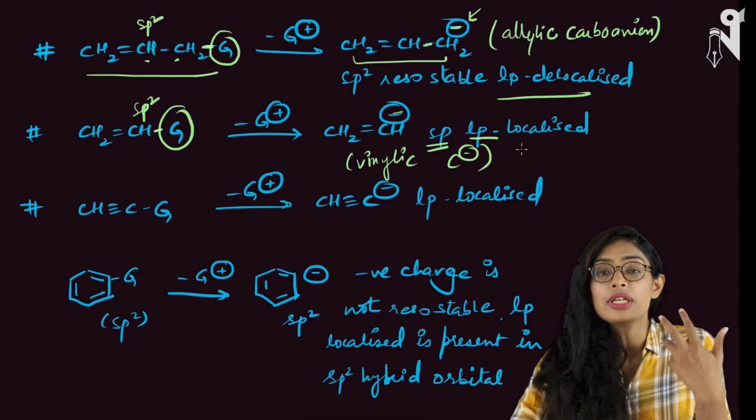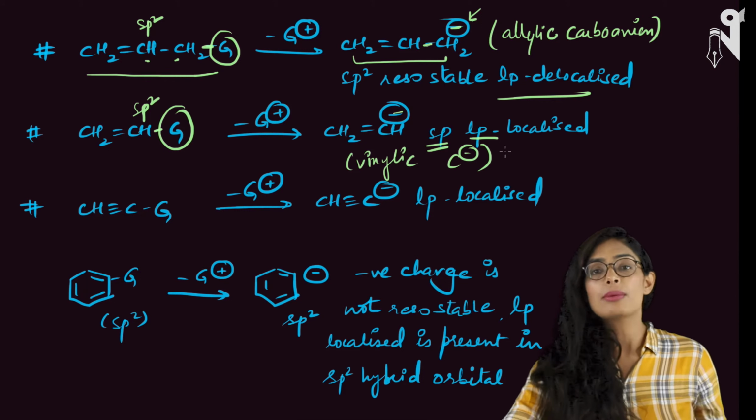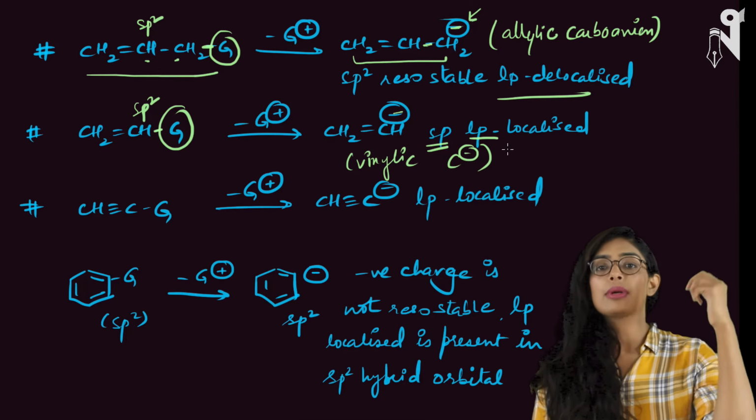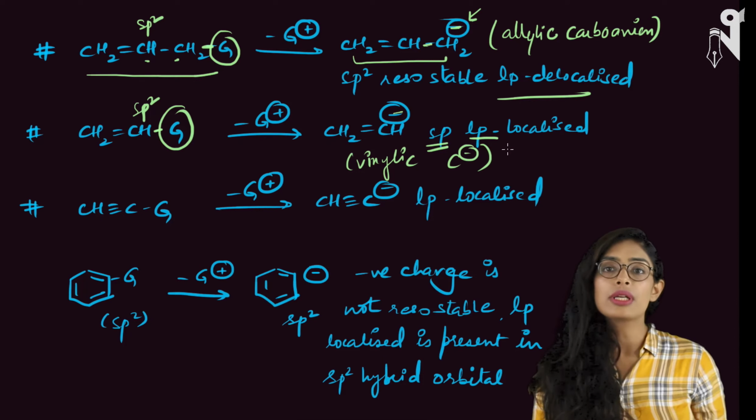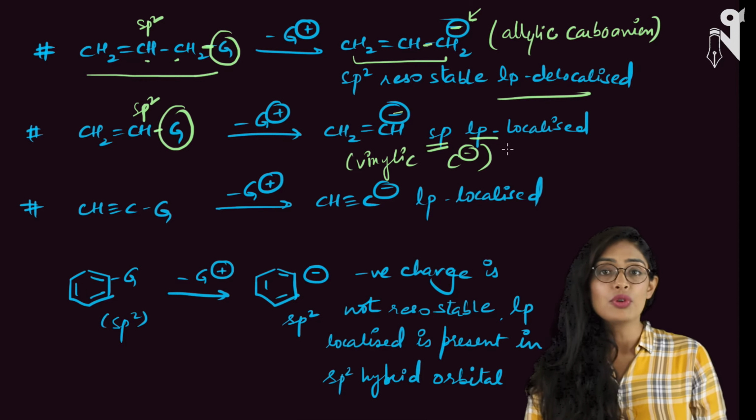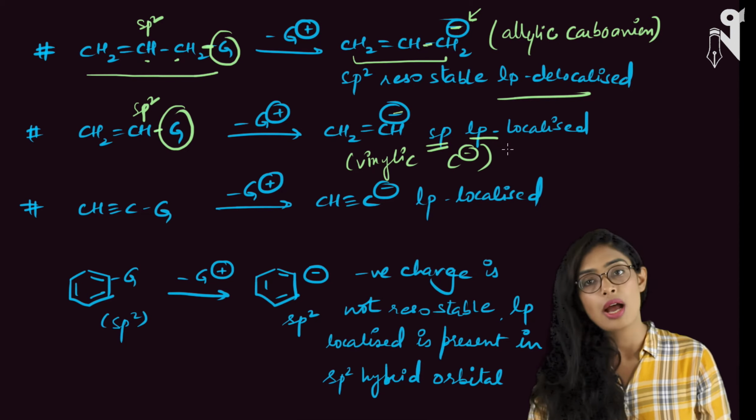So, these are a few different types of carbanions I am talking about. The rest of the carbanions we have already seen: primary carbanion, secondary carbanion, tertiary carbanion. We already know what those carbanions look like. These are some special kinds of carbanions which you should know before we proceed towards the formation of the carbanions.